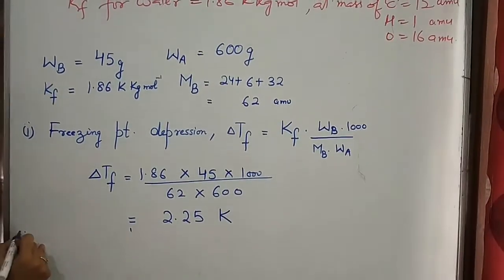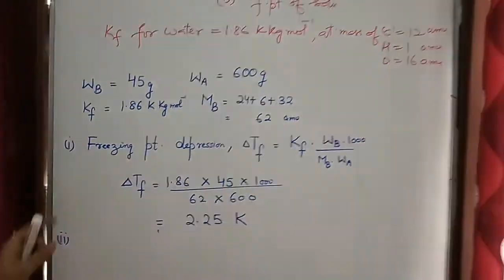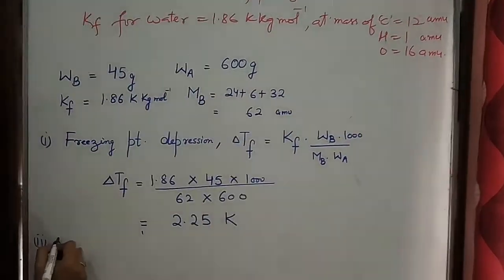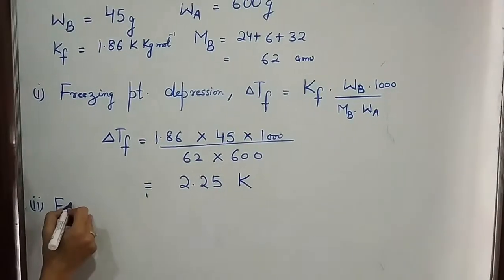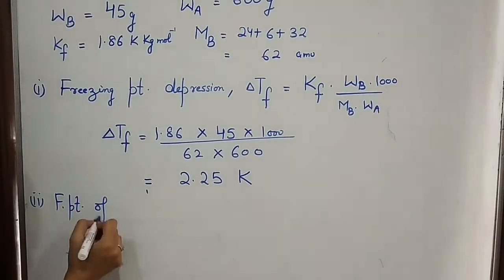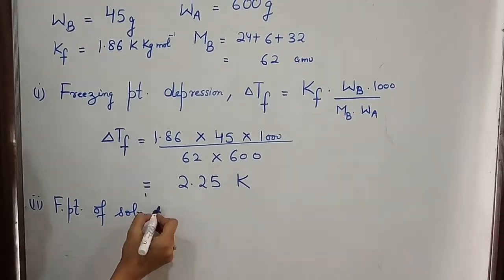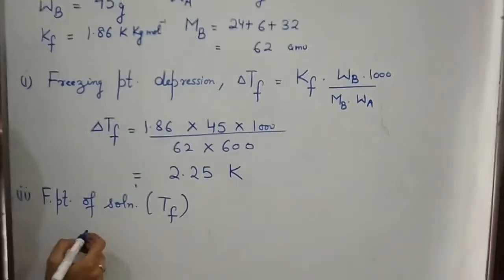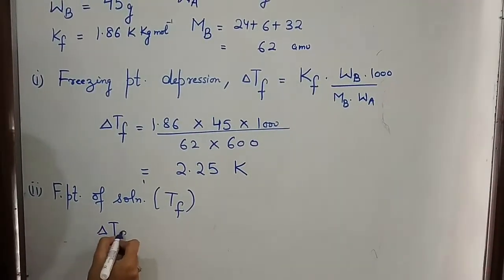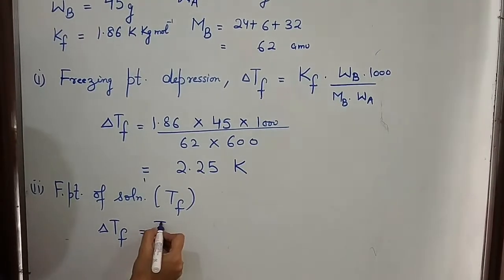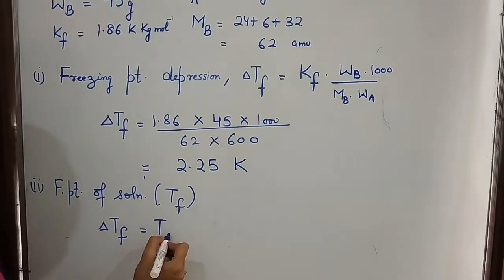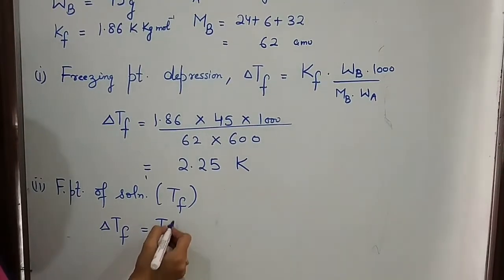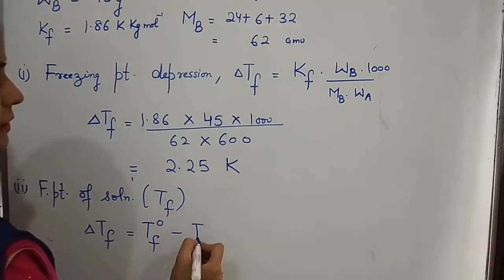Now for second part. Second part is freezing point of solution. It means you have to find out Tf. And we know that delta Tf is equal to Tf naught minus Tf.